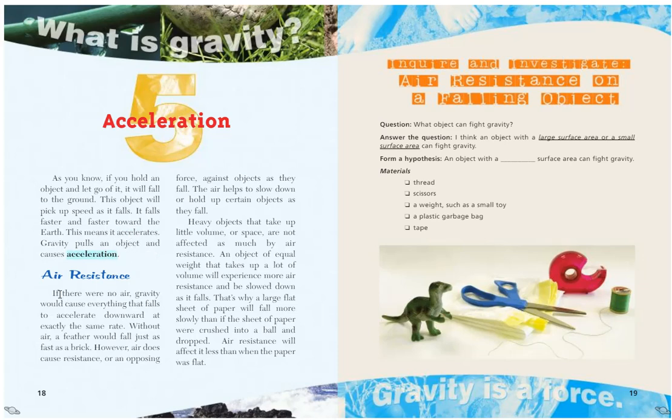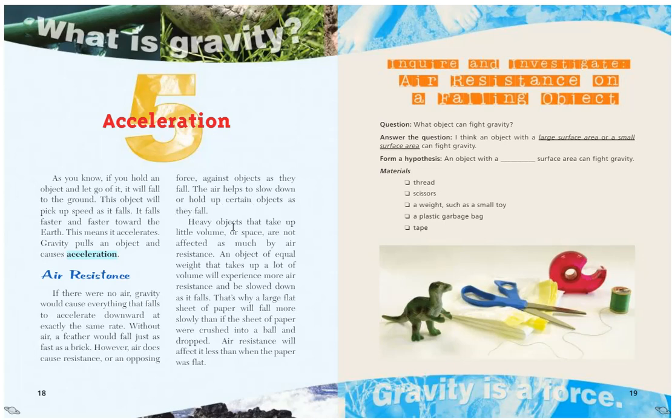Air resistance. If there were no air, gravity would cause everything that falls to accelerate downward at exactly the same rate. Without air, a feather would fall just as fast as a brick. However, air does cause resistance, or an opposing force, against objects as they fall. The air helps to slow down or hold up certain objects as they fall.